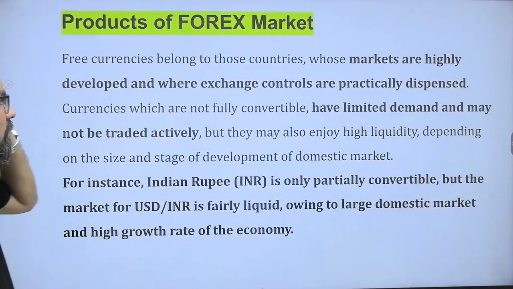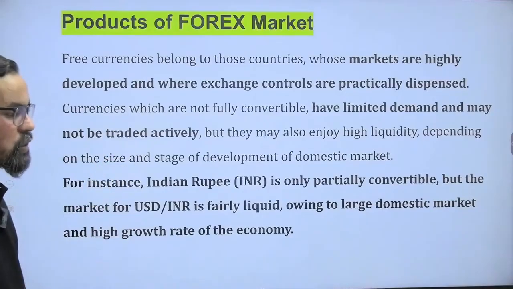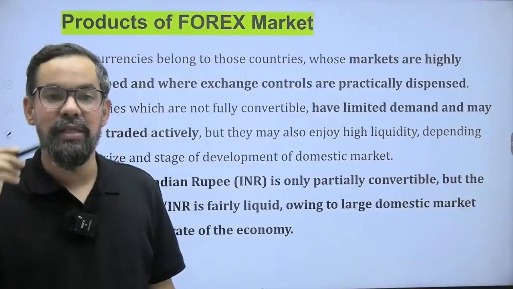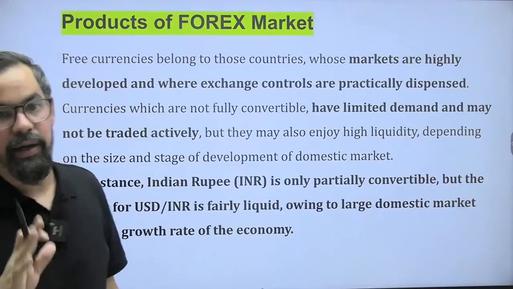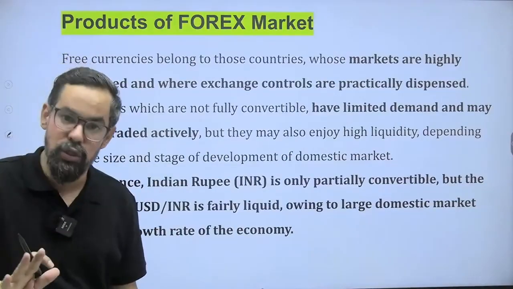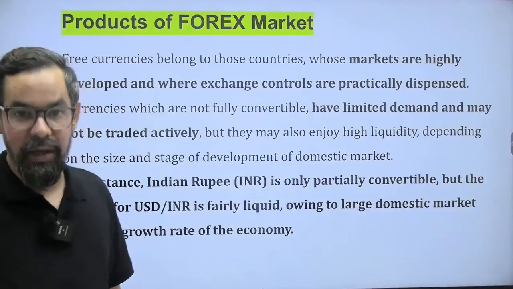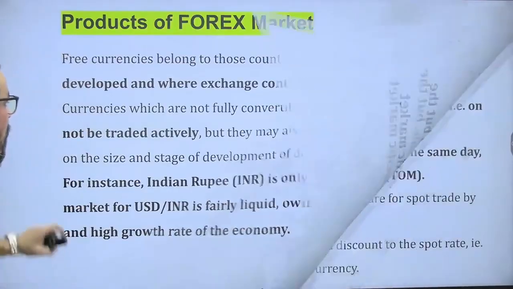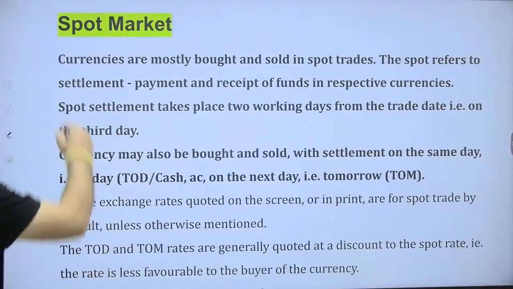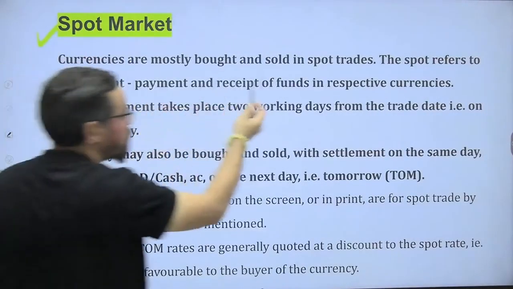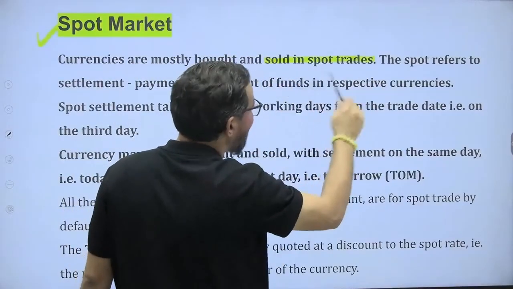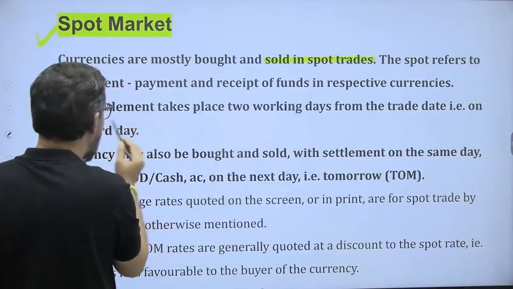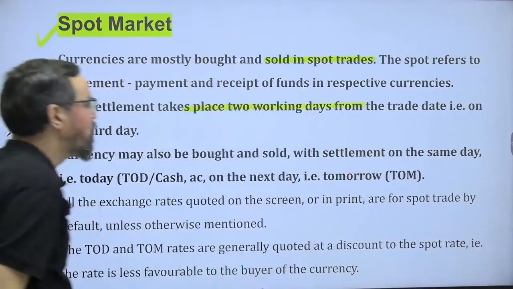The first market is the forex market. So product differentiation is based on spot and forward. Okay. So spot means the value date concept where the trade gets settled within T+2 working days, and forward is where the trade gets settled any day after the spot date. Okay. So currencies are mostly bought and sold at the spot rate. The spot rate refers to the payment and receipt of the respective currency. Settlement takes place in 2 working days from the date of trade.